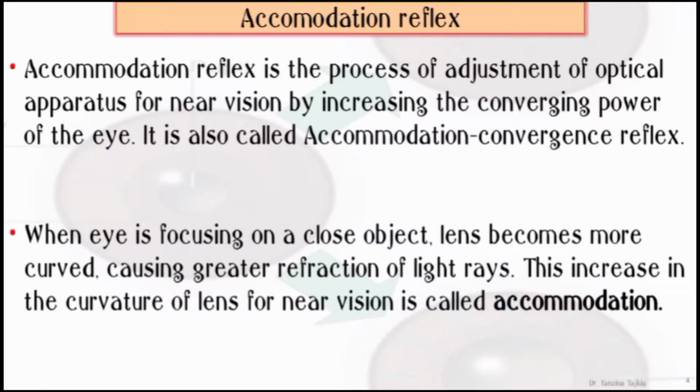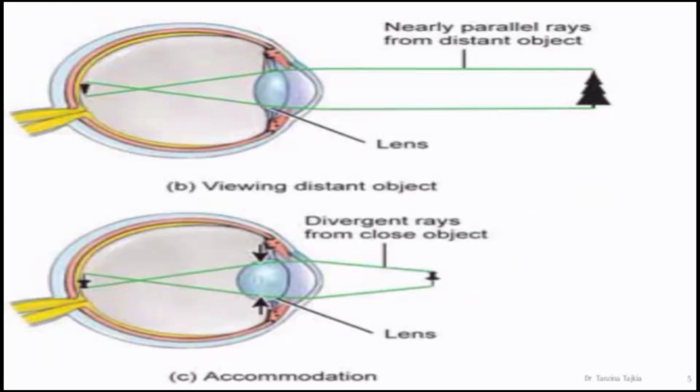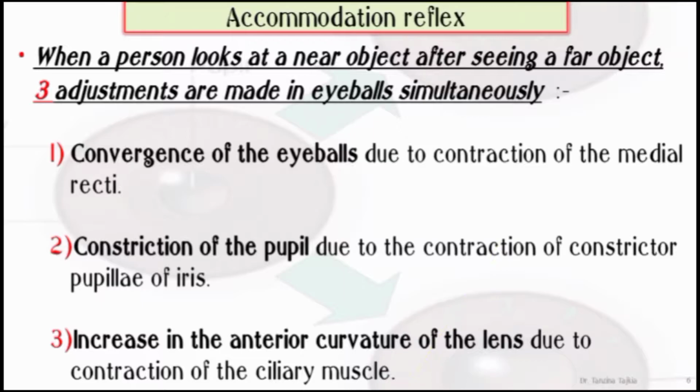The accommodation reflex is the process of adjustment of the optical apparatus for near vision by increasing the converging power of the eye. It is also called the accommodation convergence reflex. When the eye is focusing on a close object, the lens becomes more curved, causing greater refraction of light rays. This increase in the curvature of the lens for near vision is called accommodation. This is the figure of accommodation.